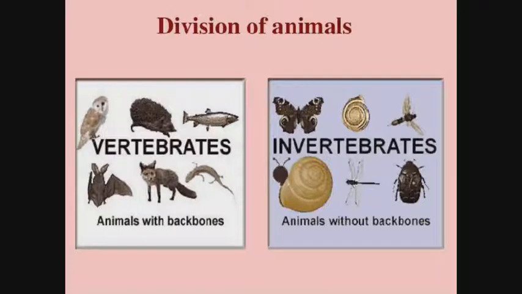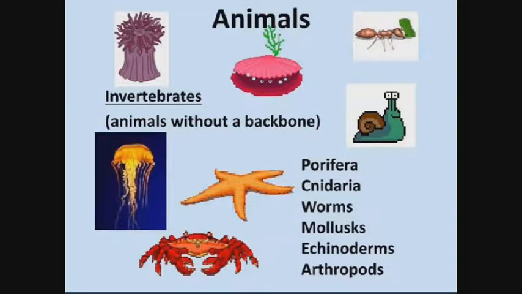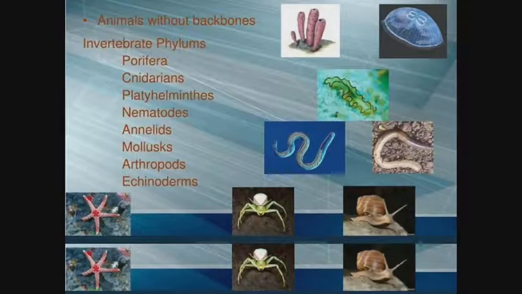So, what are vertebrates? Vertebrates are animals with backbones, and invertebrates are animals without backbones. So let's take brief examples of the phyla of the invertebrates. We have the Porifera, the Cnidaria, the Platyhelminthes, the Nematodes, the Annelids, the Mollusks, the Arthropods, and the Echinoderms.